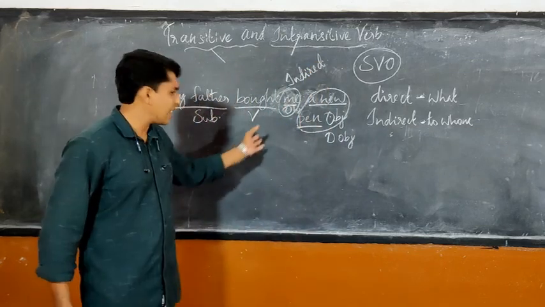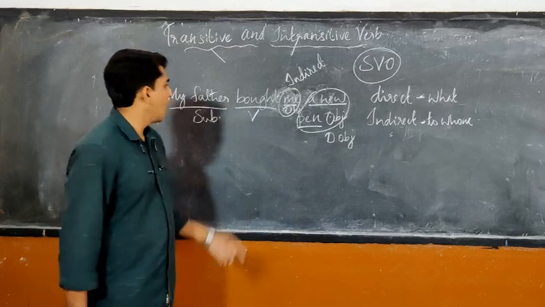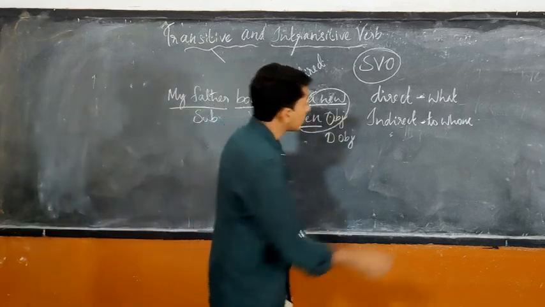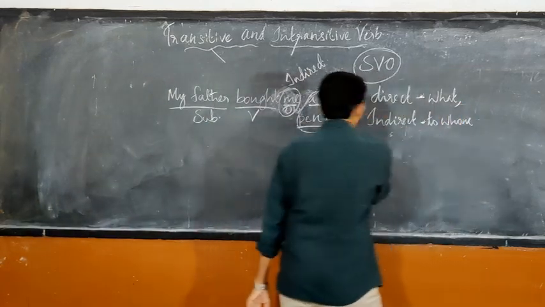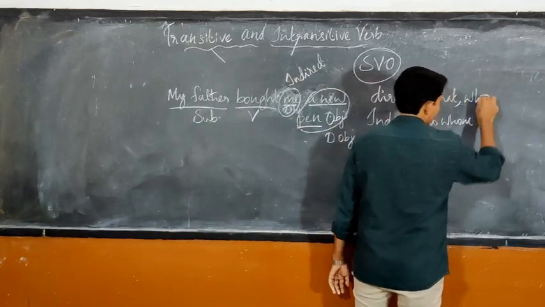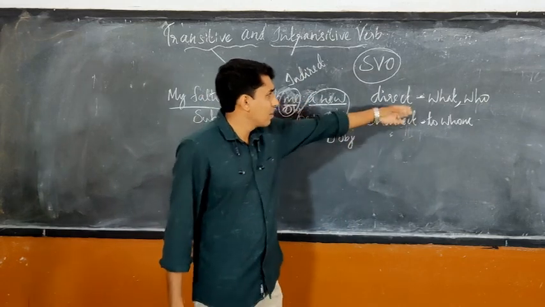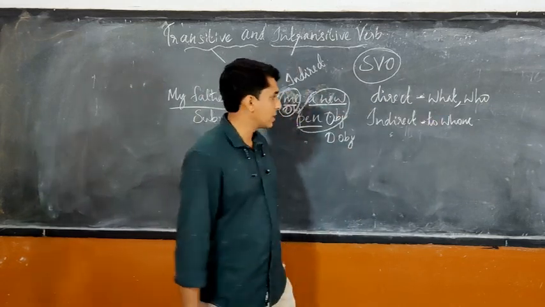Easily we can understand. This is how the grammar goes on, dear children. Ask the question what. Sometimes it may not be an object, it may be a person, then you can ask who. Most probably the question will be what.